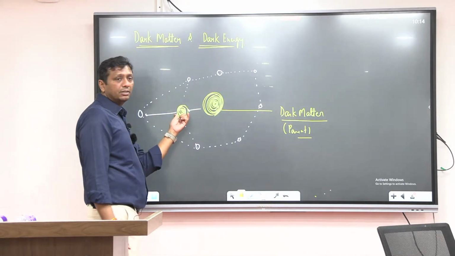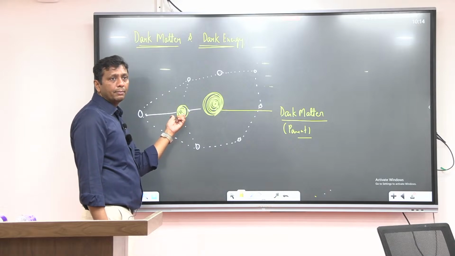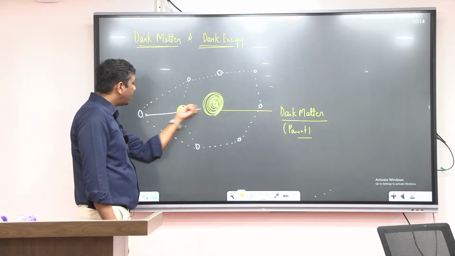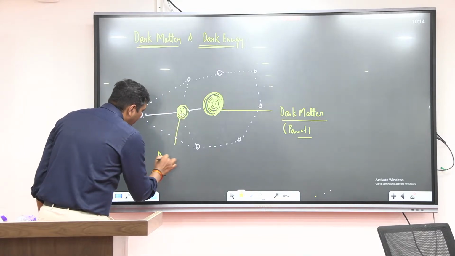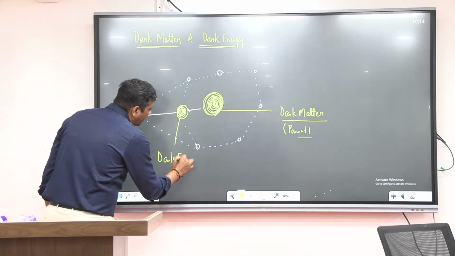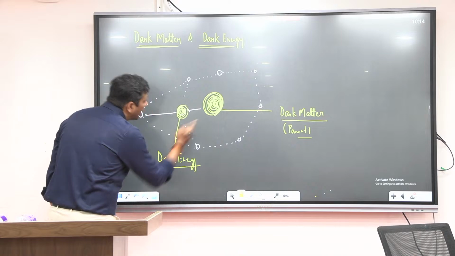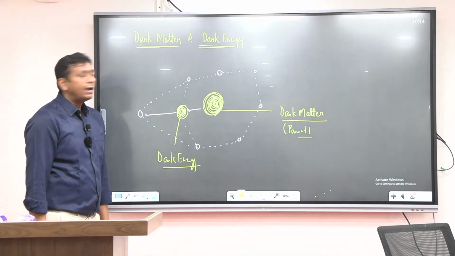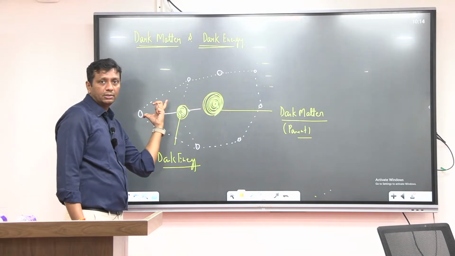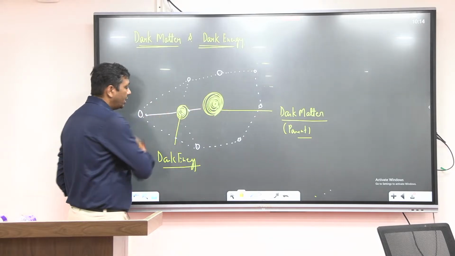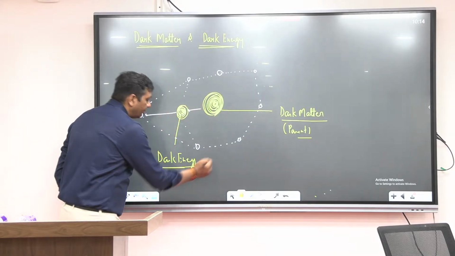Those make this attraction weak, W-E-A-K, and that's why the celestial body moves here, and this is called dark energy. So dark energy makes the dark matter attraction weak, and it works by pushing the celestial body away from here. Because of this weak attraction, the celestial body moves here. This is called dark energy.